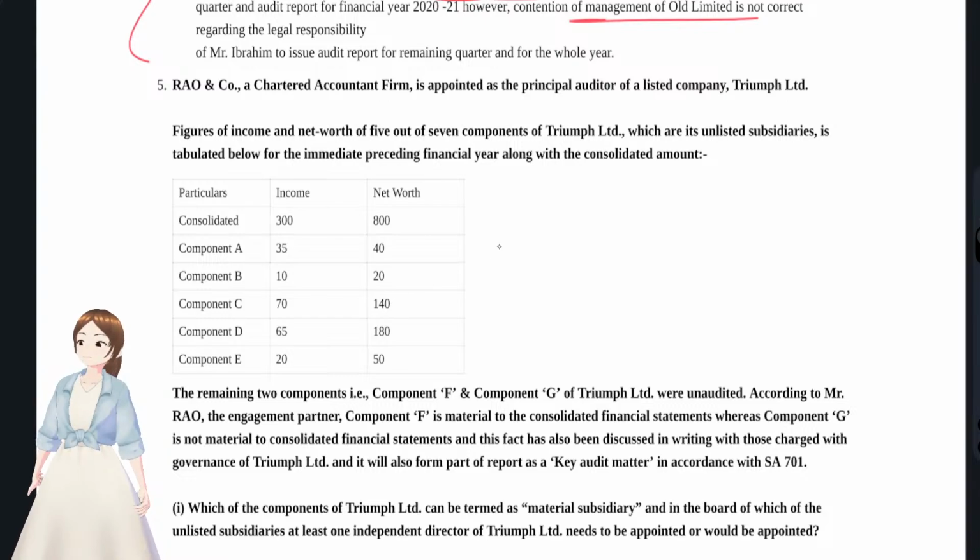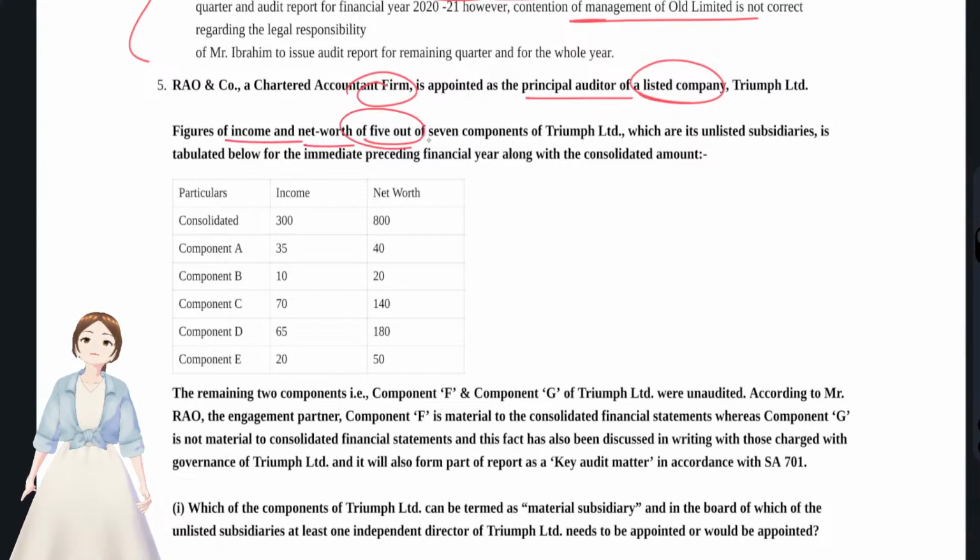And now we'll see question number 5, that is, R and Co, a chartered accountant firm, appointed as principal auditor for a listed company T Limited. Okay, the figures of income and net worth of 5 out of 7 components were given. See, there were a total of 7 components, but they have given only 5 components' data, which are unlisted subsidiaries. No problem. For a listed entity, it's a material unlisted subsidiary also, LODR regulations are applicable and they have to disclose. Okay, it is tabulated below for the immediate preceding financial year along with the consolidated amount.